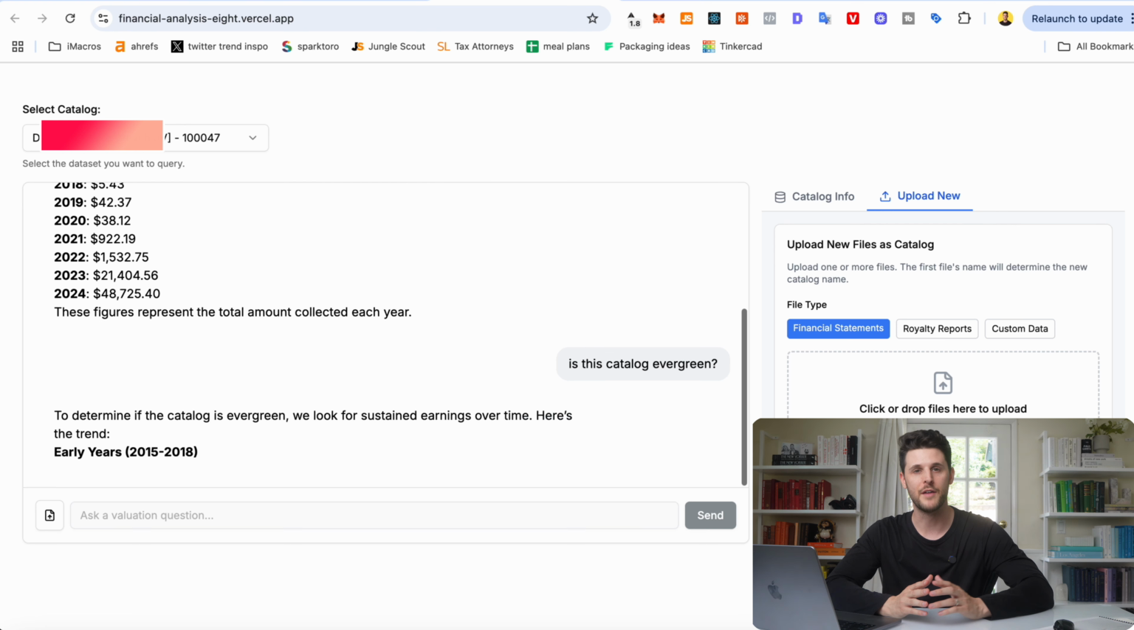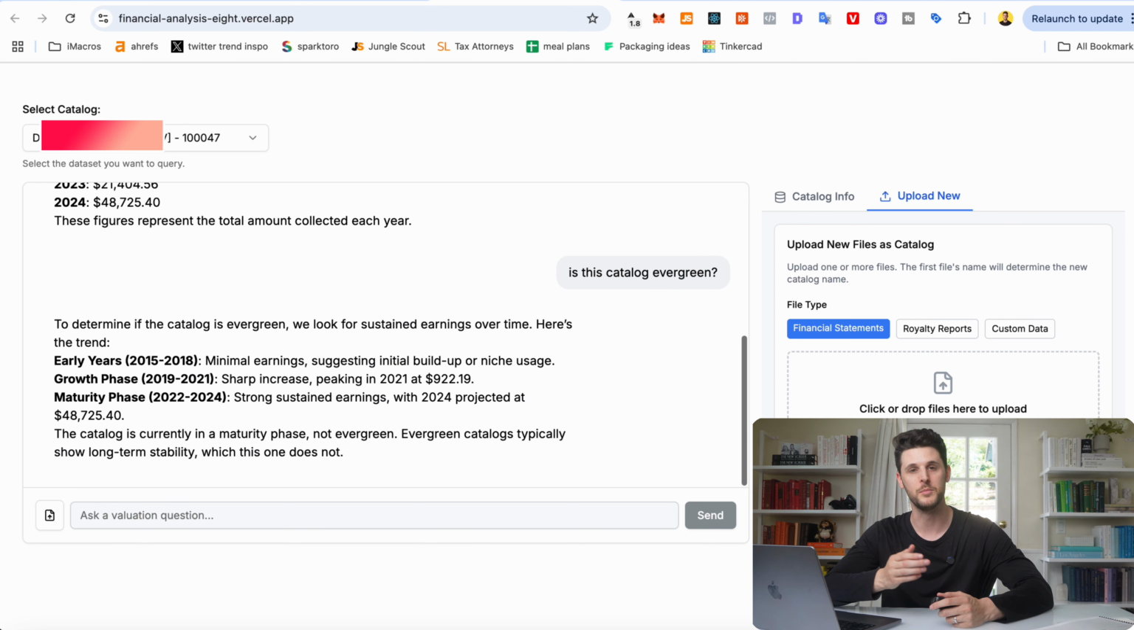As a quick caveat, evergreen is finance terminology used in the music industry to classify earning stability over time. Evergreen catalogs are extremely valuable because they have consistent earnings over long periods. This catalog, as we just saw, is ramping up in earnings, so it's not evergreen. And the app correctly identifies this.